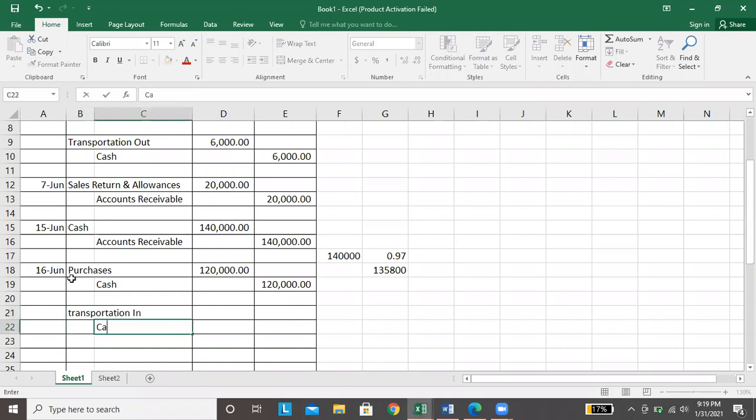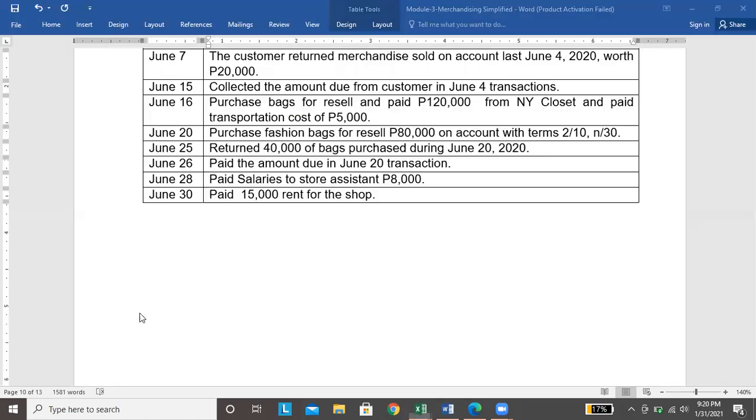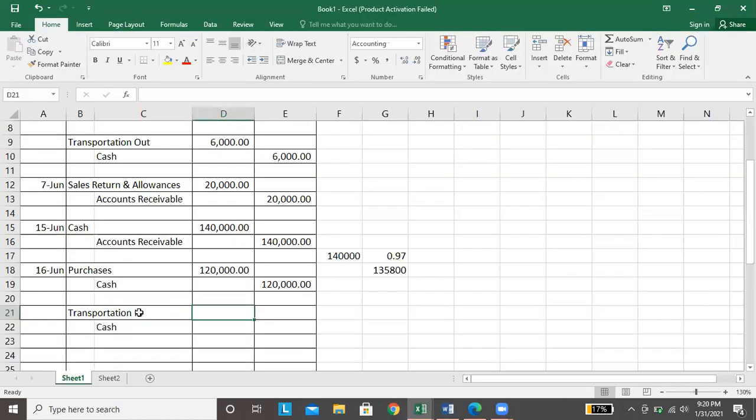Credit cash, pareho lang kasi nagbayad. Magkaiba lang yung debit. Transportation in pag buyer ka, transportation out pag ikaw si seller, kasi palabas sa'yo yung item. At magkano ang binayaran? That is 5,000.